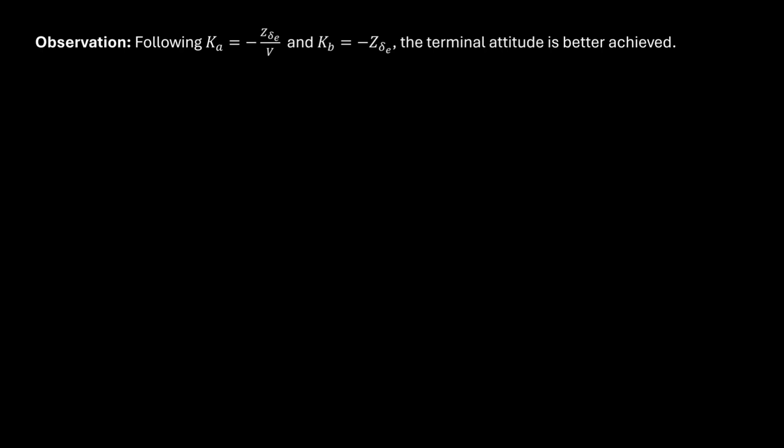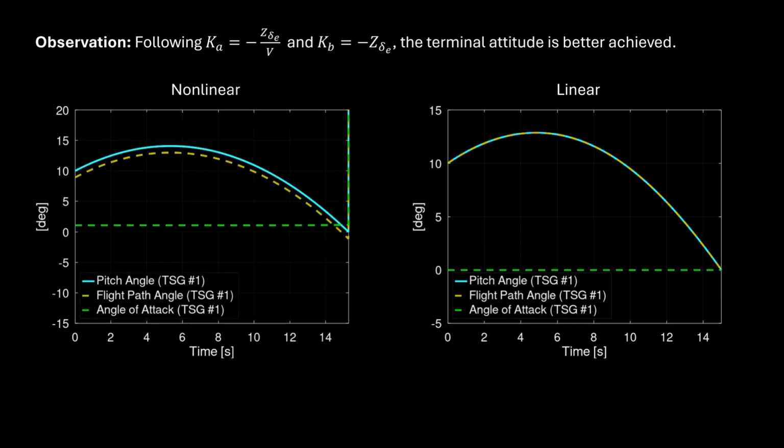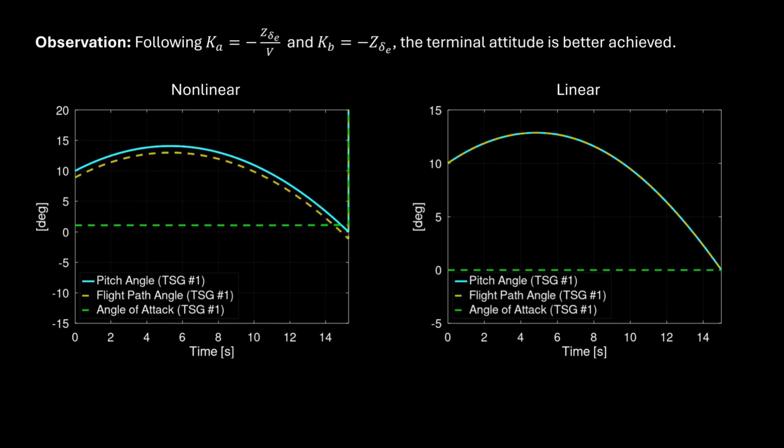Does this update better preserve the zero angle of attack assumption? Here's the nonlinear simulation now. Note that the pitch angle goes to 0 as specified, and that small bias in the angle of attack is due to about a 1 degree mismatch between the flight path angle and the pitch angle. So I conclude something that's rather obvious.